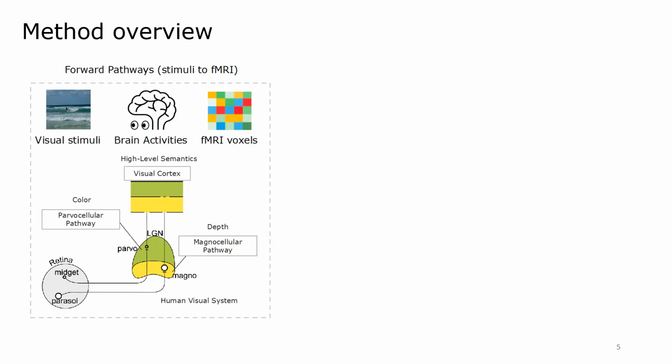Here, we present a schematic view of the forward pathways in the human visual system. When humans perceive the visual world, the retina within the eye captures incoming photons and converts them into electrical and chemical signals, which are then relayed to the brain, resulting in visual perception. Schematically, color and depth information are processed through the parvocellular and magnocellular pathways. The deciphered information then channels into the visual association cortex, VAC, for retrieving high-level semantic content from the visual stimuli.